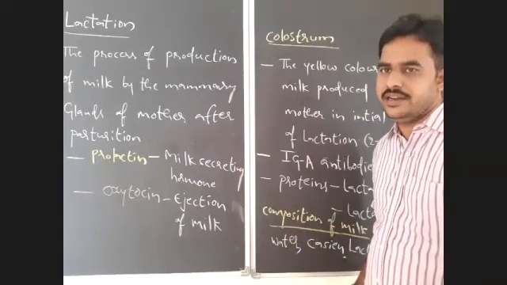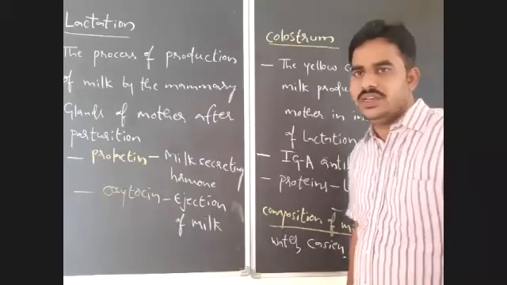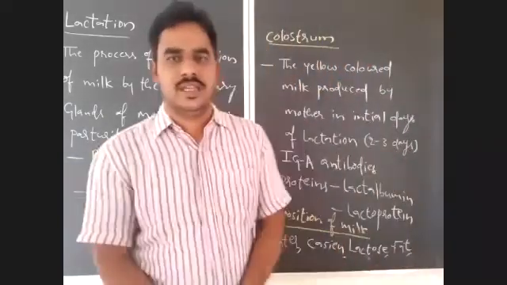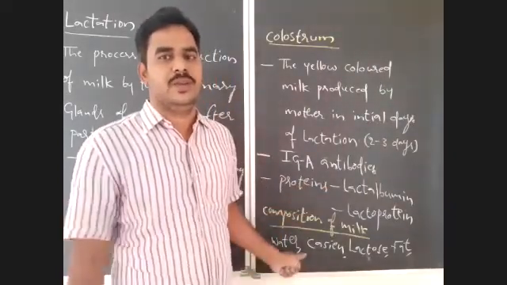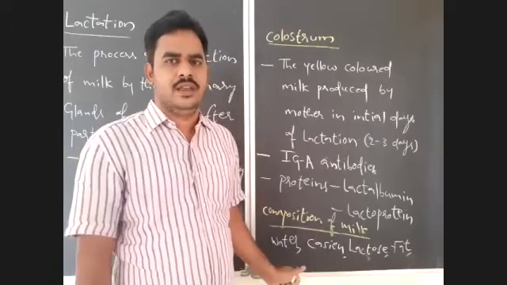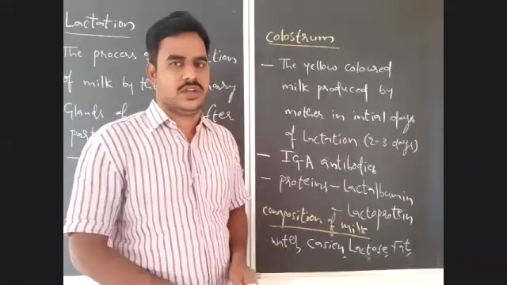Right? Iron is completely absent in the milk. Usually, we feel that in the milk there is more iron, but iron is absent. In the human milk, iron is absent. At the same time, vitamin C is low in concentration. That is the composition of milk.